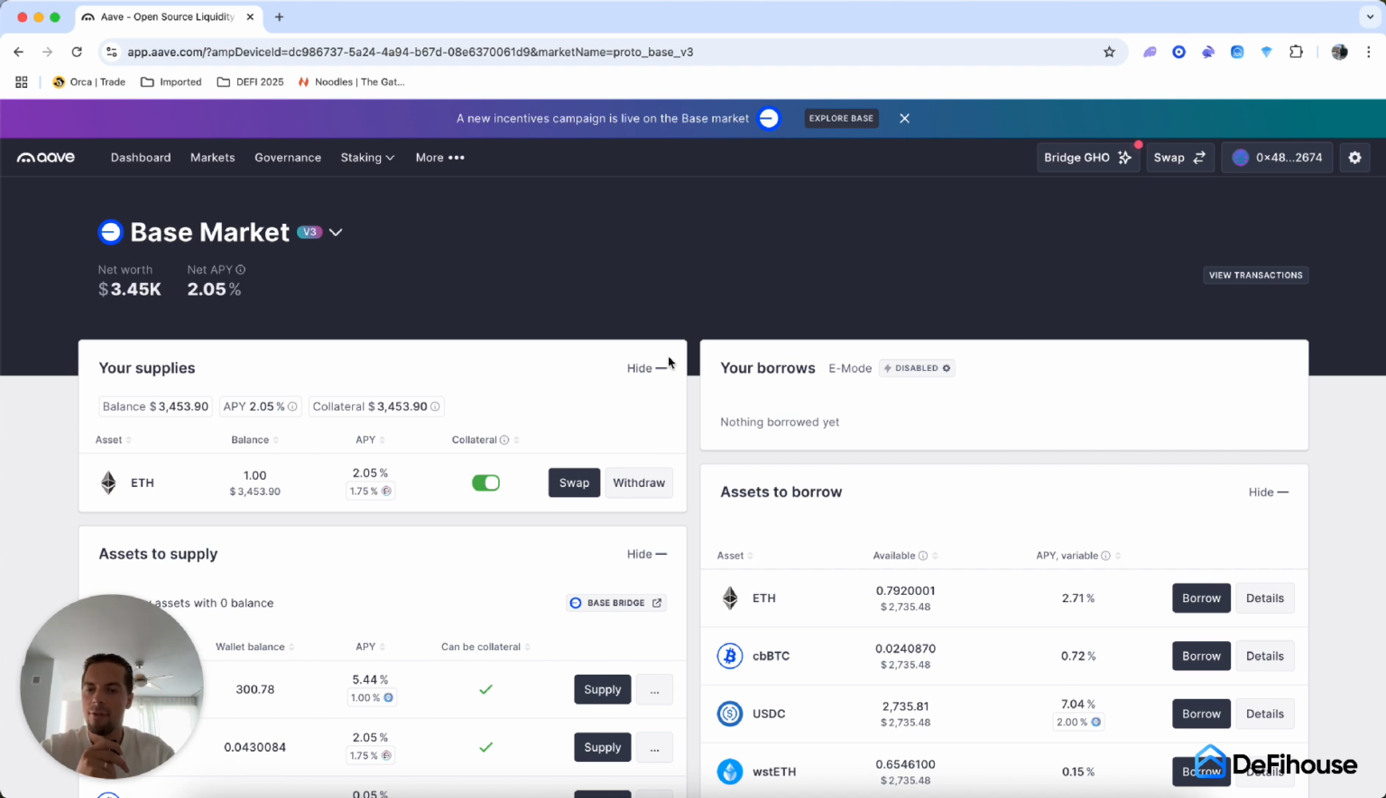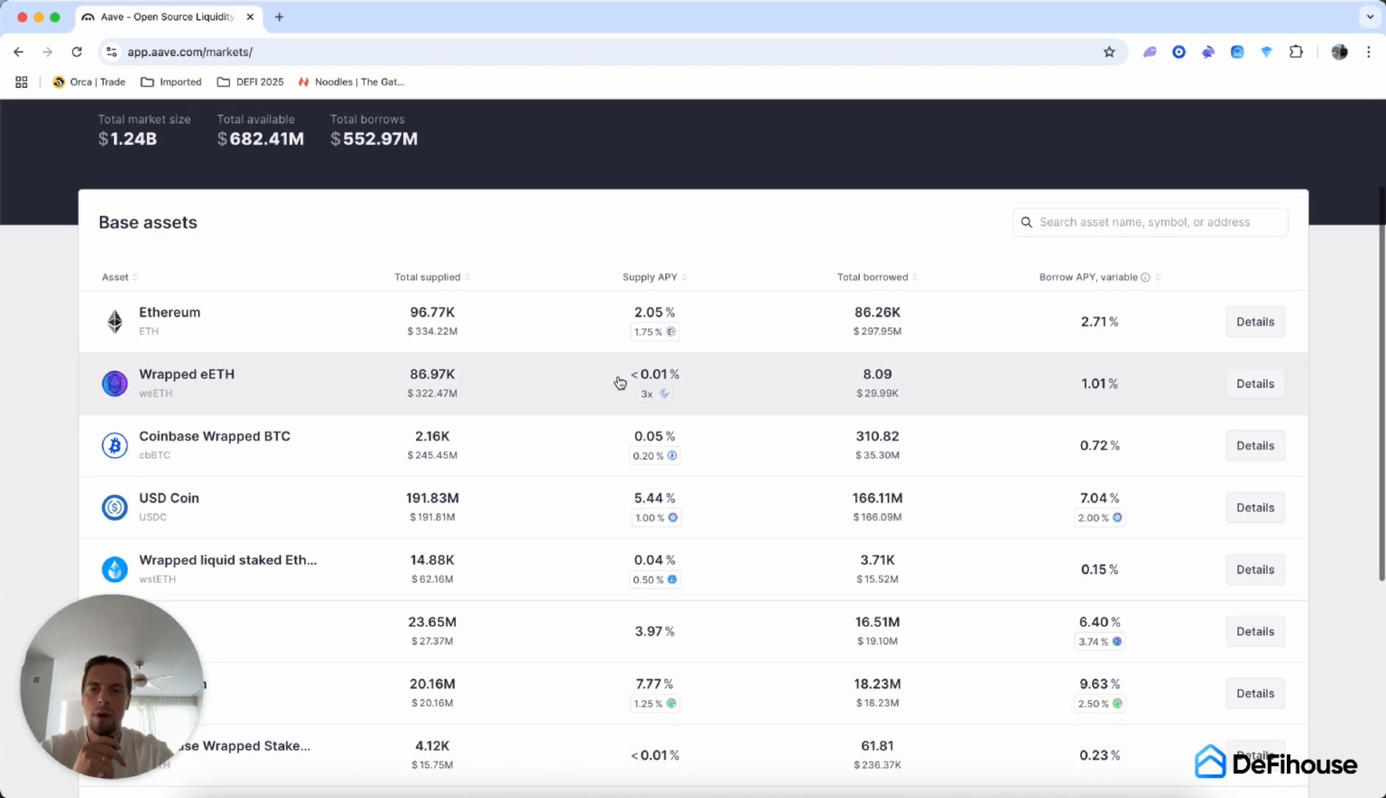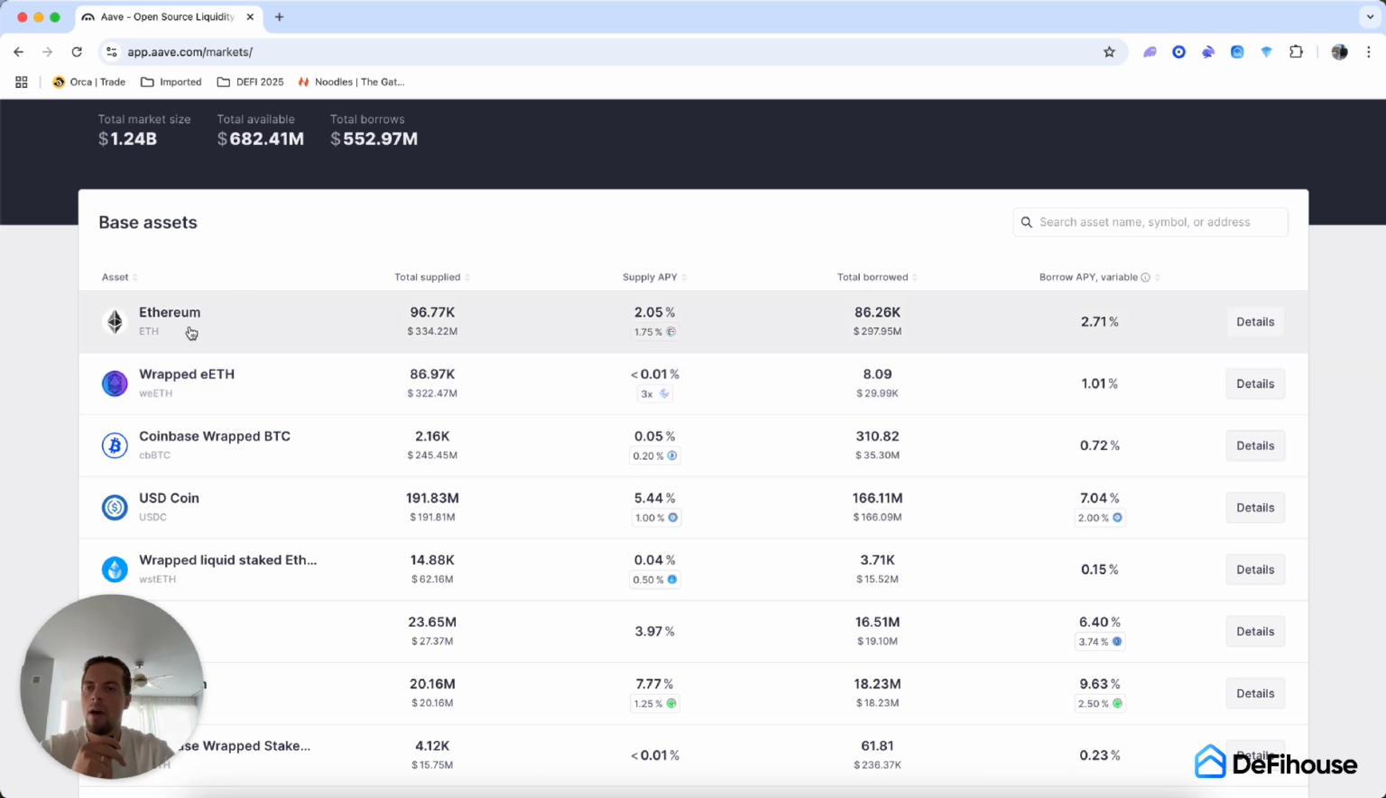Also, if you want to check the utilization rate of the pools on Aave right now, you can go ahead and click, instead of dashboard, click markets. And now you will see that on Base chain, what kind of things you're able to see. So as you can see right now, for example, Ethereum, you have 334 million worth of Ethereum deposited into Aave, and out of that, 297 is borrowed. And because of this utilization rate, Aave is offering about 2% APY for your Ethereum.